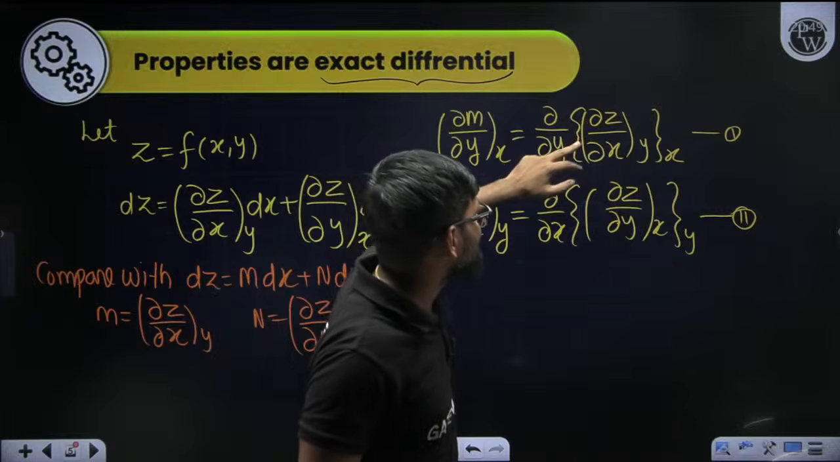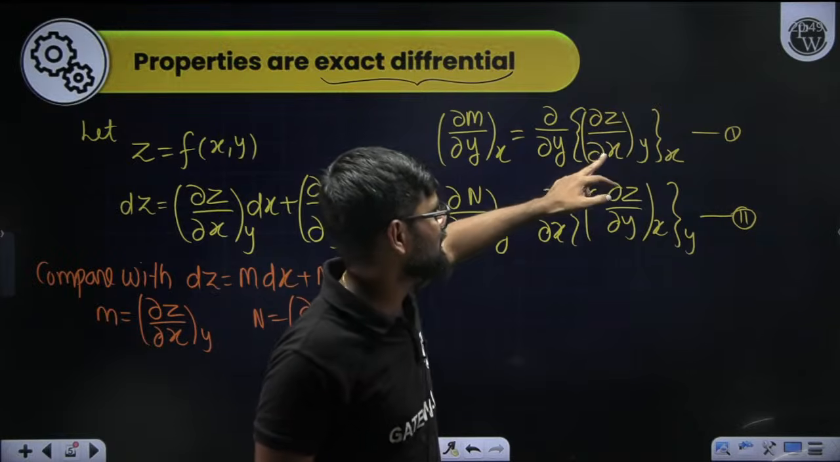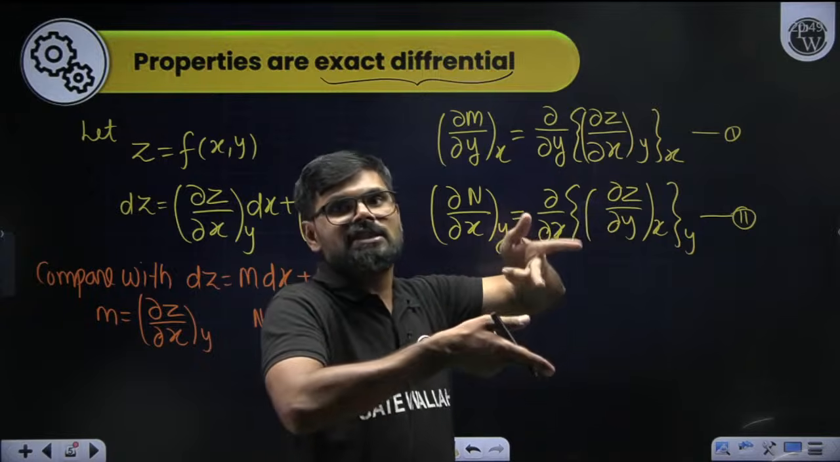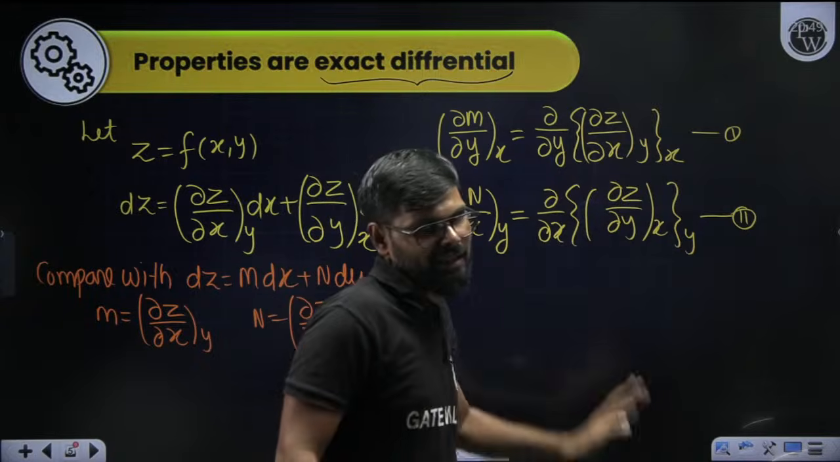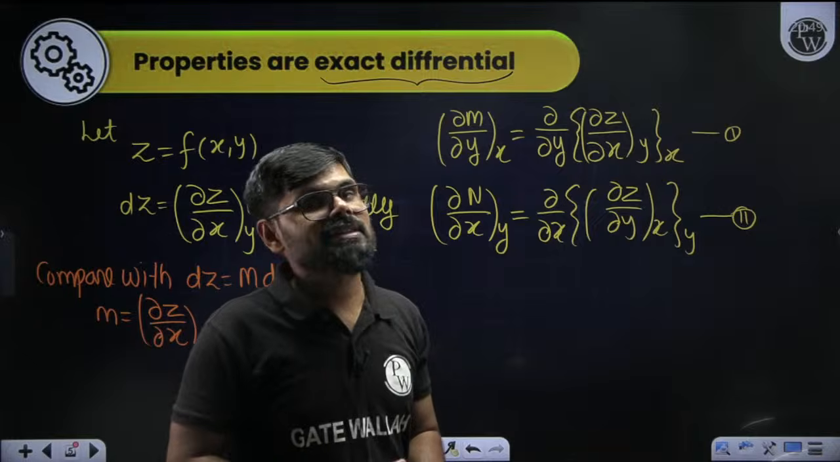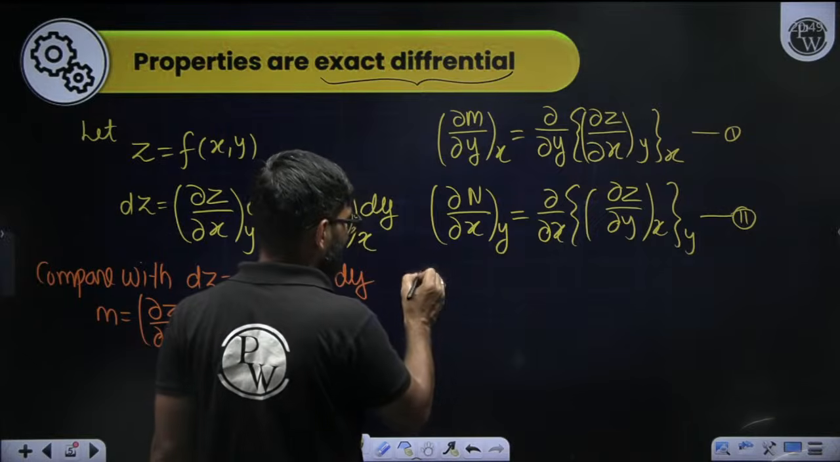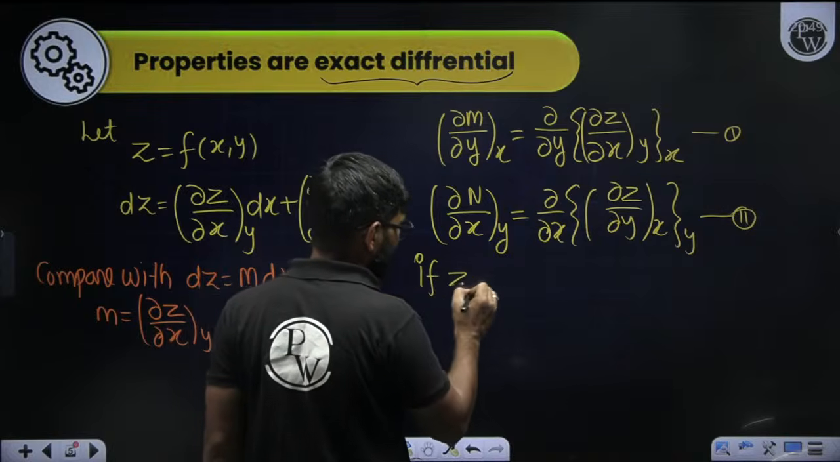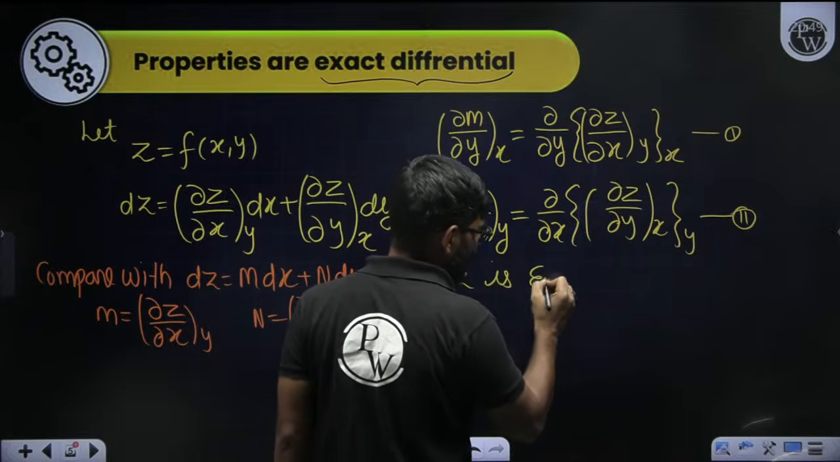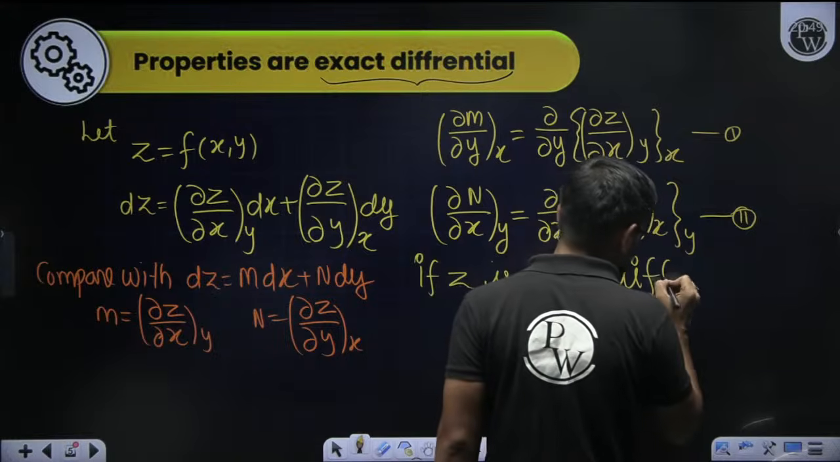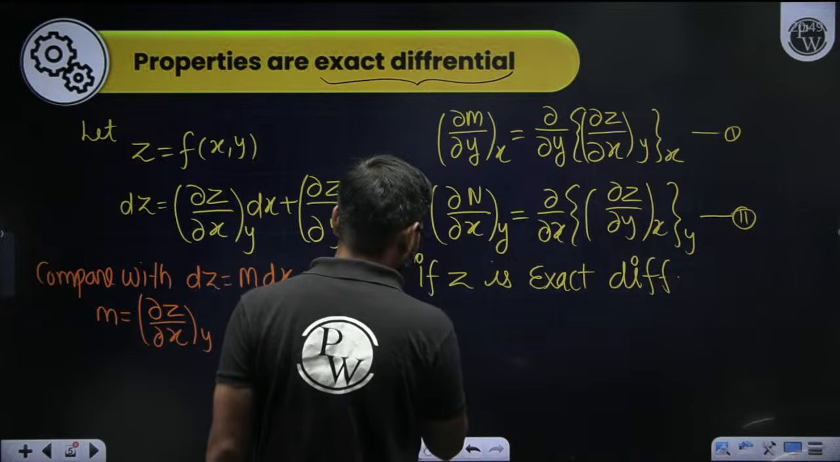So here z is differentiated two times, first with x, then with y. Here also the same thing, but the sequence is changed: first y, then x. And if z is an exact differential, then this sequence doesn't matter. Means if z is an exact differential, then